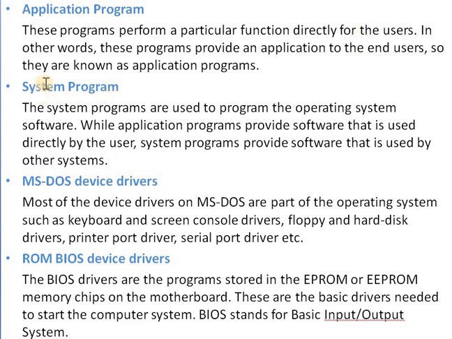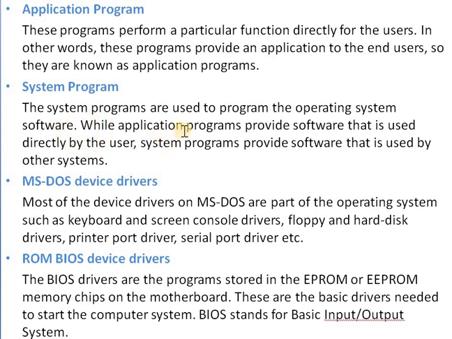Next, system program. In the next layer there is a system program. The system programs are used to program the operating system software. The application programs are used by the end users, means user applications are stored in application program, but in the system program the system software, the system code is stored.